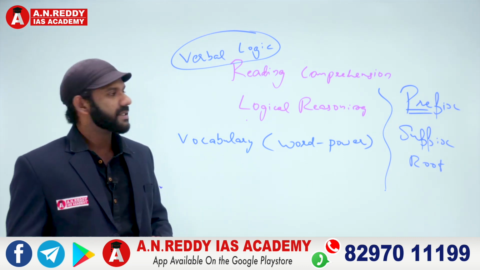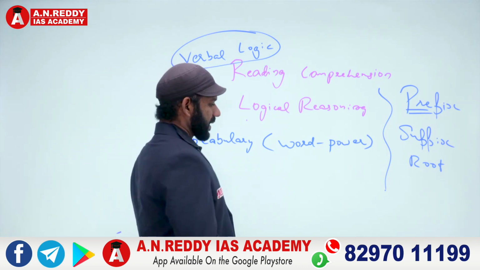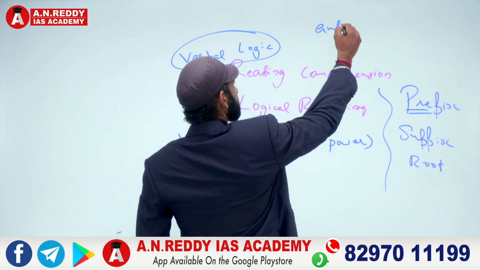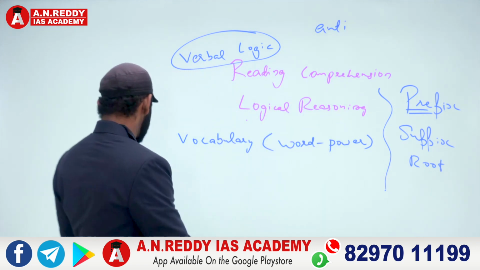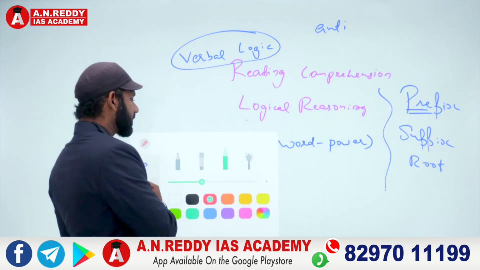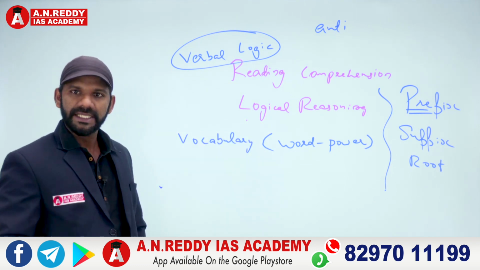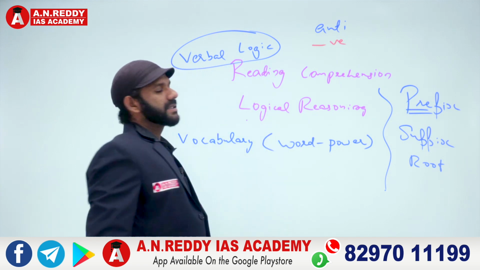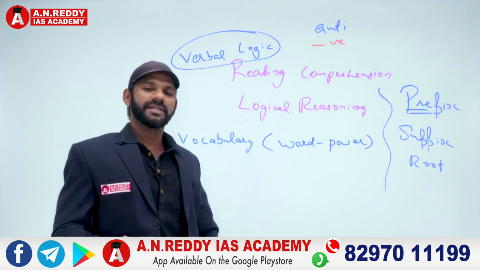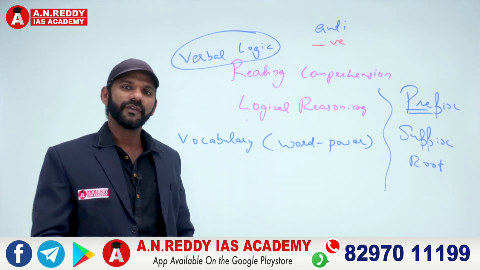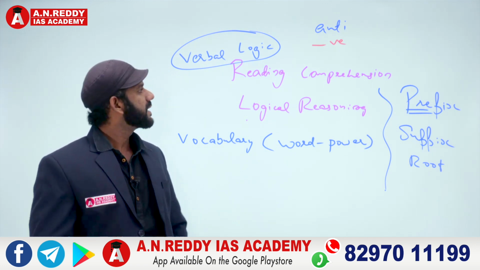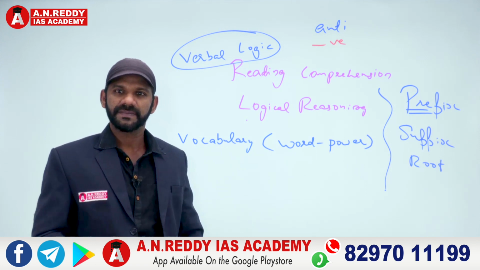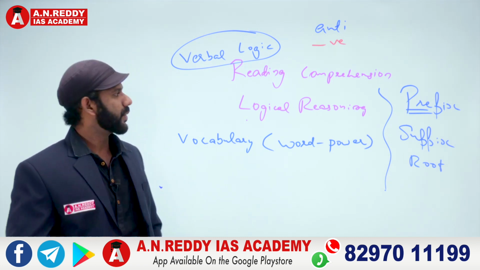For example, if I say anti. Is anti a negative prefix or a positive prefix? Anti is a negative prefix, meaning against or opposite. Now, when you take a movie, I say Prabhas is the hero and Rana is a villain.